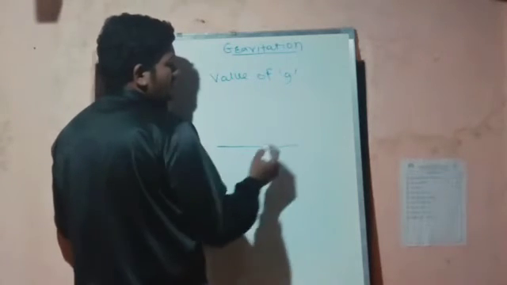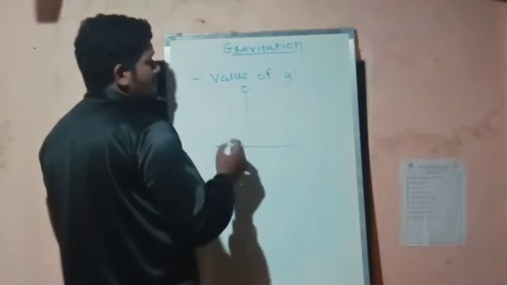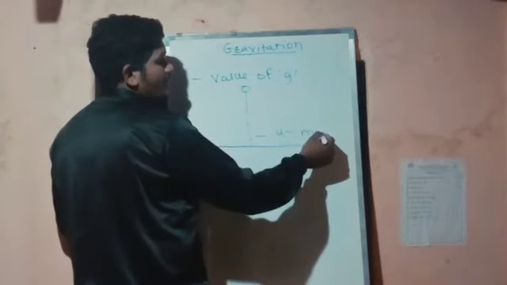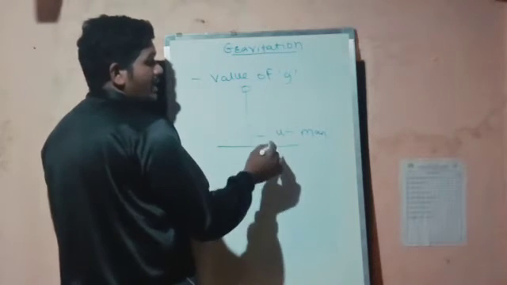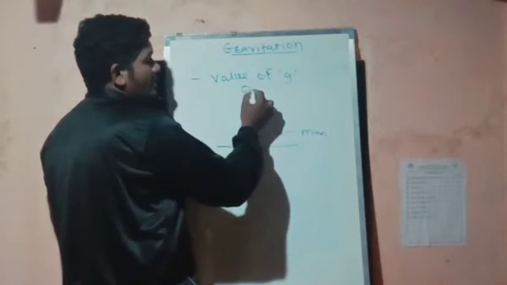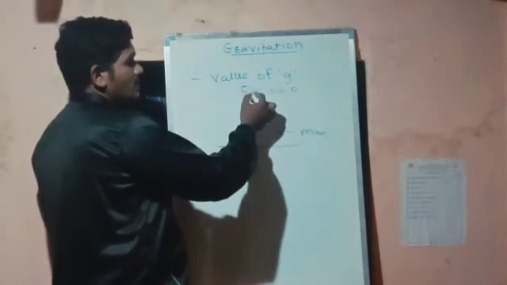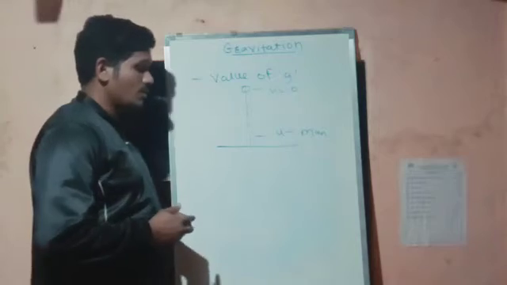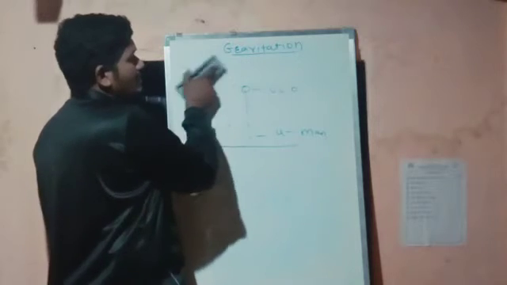Suppose this is the earth's surface, and suppose someone has thrown a stone in an upward direction. Then what will happen? Here is u, the initial velocity, which is maximum at this point. As the stone moves upward, the velocity goes on decreasing, and at some point here the final velocity will become 0, and again the object will fall in a downward direction. This is the example of free fall, from which we can understand the concept.